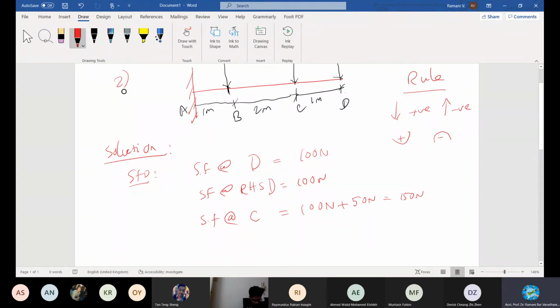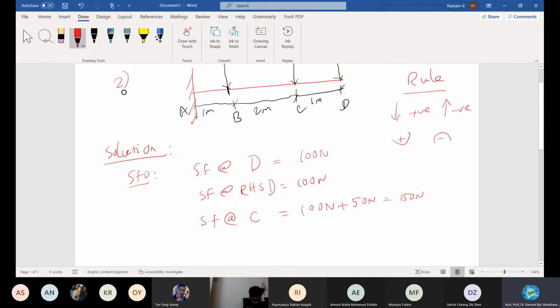Okay. And then moving on from C, go slightly away from C. What will be at the left hand side of C here? Adel, shear force at the left hand side of C. How much is the value? For your understanding only I'm doing detailing, otherwise no need. You can rush it.